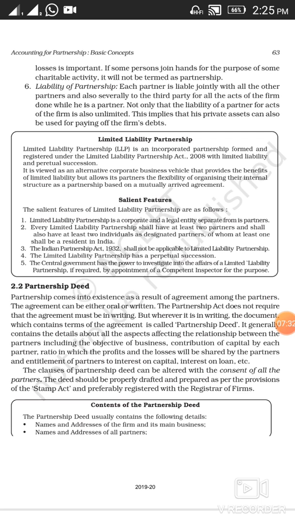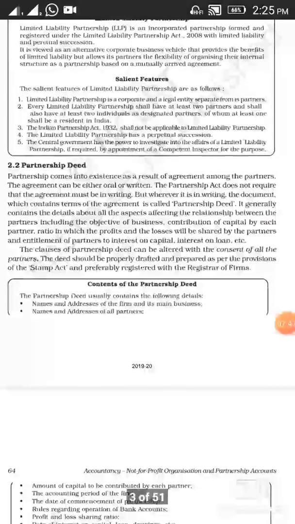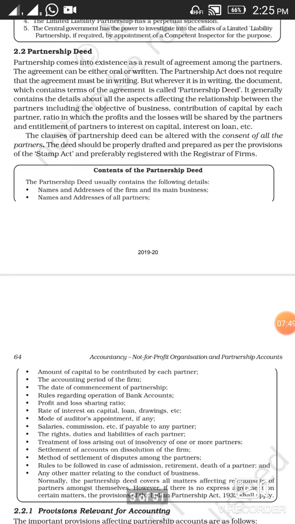Now as I've told you, partnership is the result of an agreement between the partners. This agreement may be in two forms. It may be oral or it may be written. So when you talk about partnership deed, it is basically a written agreement which defines all the terms and conditions of the partnership.